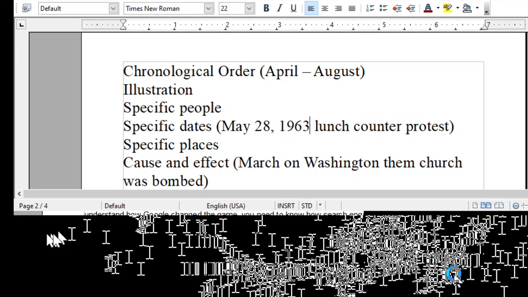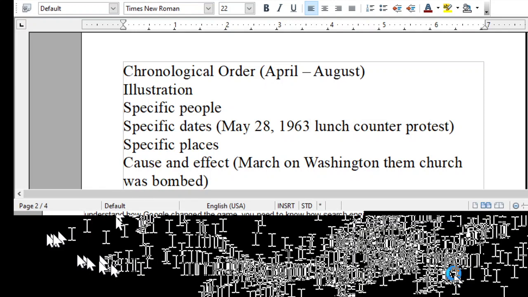I think in the second to last paragraph, I'm not quite sure, but in one paragraph, it told us that the March on Washington occurred in 1963. But right after the march, because of the March on Washington, white people got mad. They were upset. And so in Birmingham, Alabama, they bombed the 16th Street Baptist Church. So the effect of the March on Washington was that the 16th Street Baptist Church in Birmingham, Alabama was bombed. Some of you actually got that, and I didn't even teach that in the instructional video.